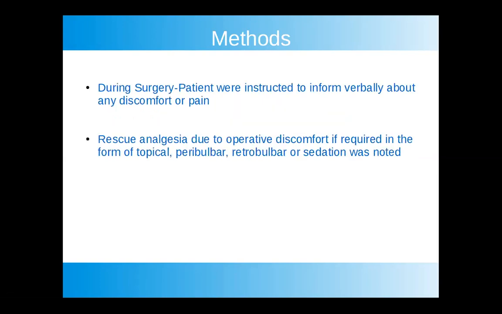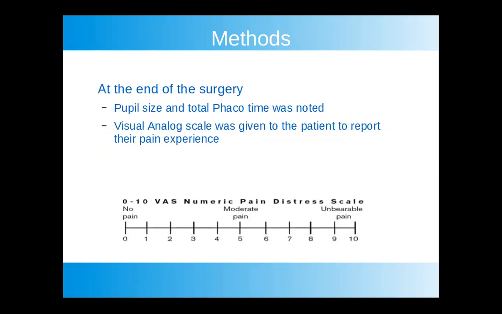During surgery, patients were instructed to inform verbally about any discomfort or pain. Rescue analgesia, if required during the operation, in the form of topical, peribulbar, retrobulbar or sedation was also noted down. At the end of surgery, pupil size and total phaco time were noted. A visual analog scale was given to the patient to report their pain experience.